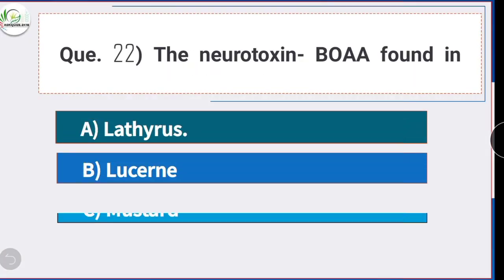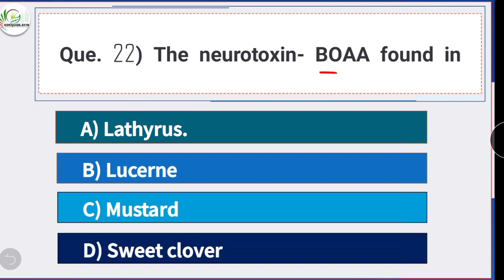Question number 22. The neurotoxin BOAA found in. Option A is the correct answer, Lathyrus. The neurotoxin BOAA found in Lathyrus.